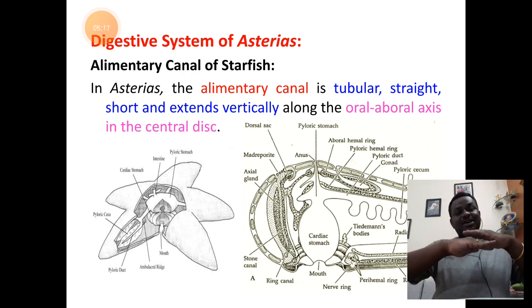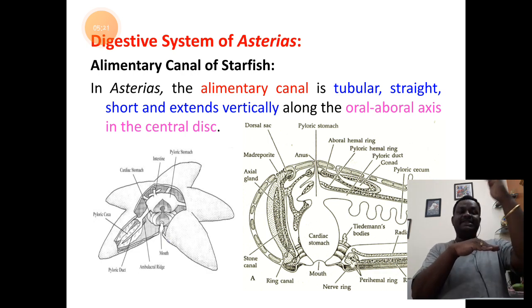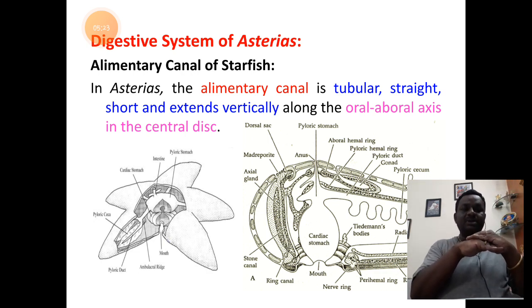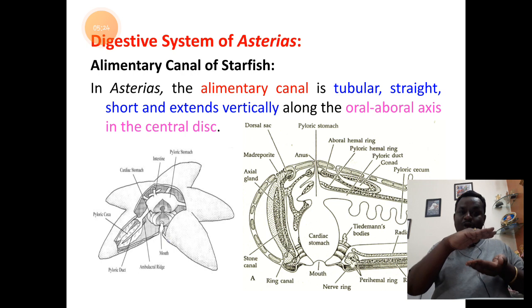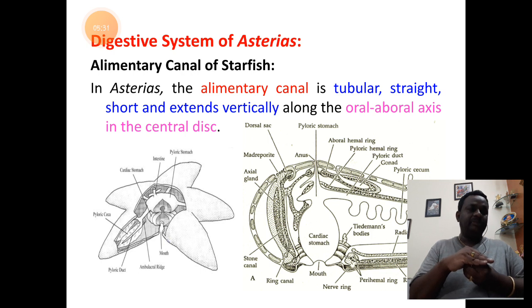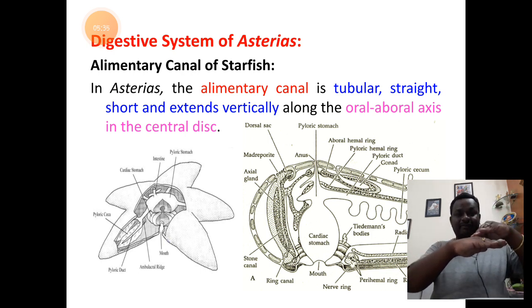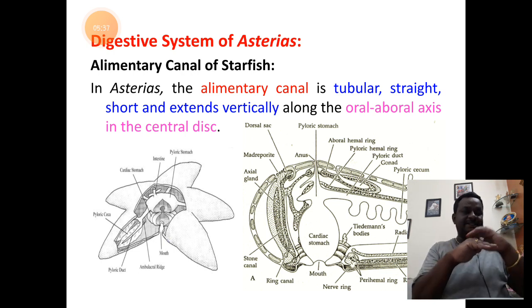Whereas the other surface is the aboral surface, and this surface is facing towards the sky. So mouth is present towards the oral surface in the center of the central disc. Now, anus is present towards the aboral surface on the same central disc.